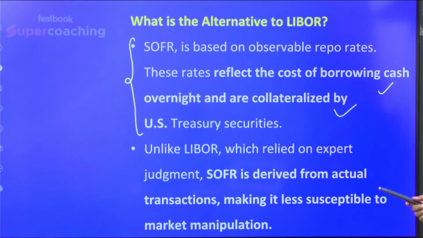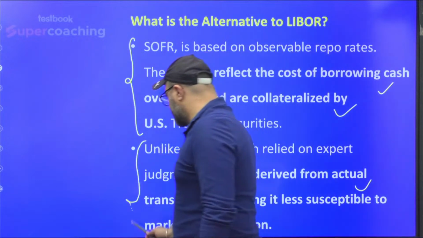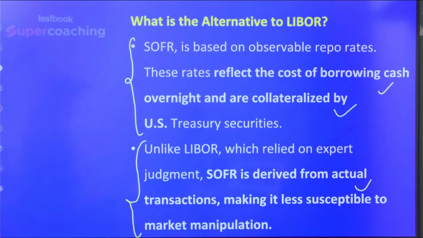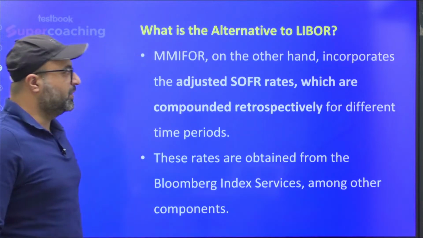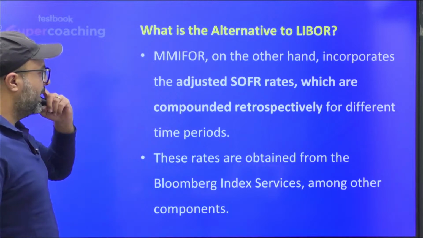Unlike Libor, which relied on expert judgment, SOFR is derived from actual transactions. So unlike Libor, which is based on judgment, SOFR is based on the actual rates which are used in the day-to-day operations in the US market by US financial institutions to borrow and lend funds. Remember that